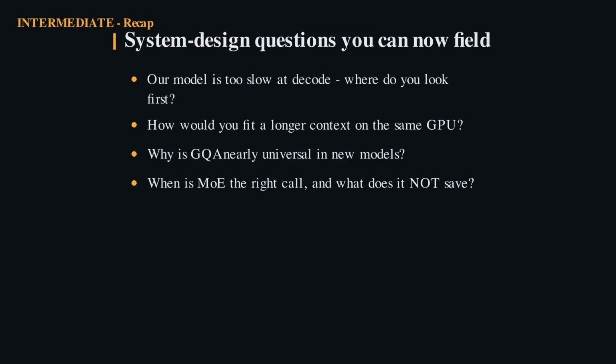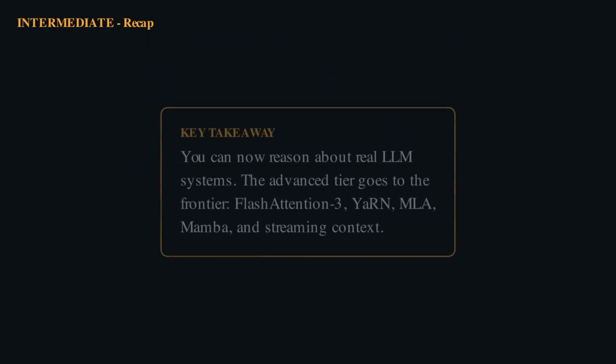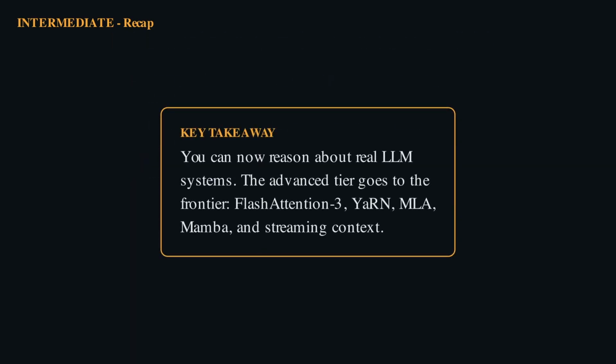The advanced tier now pushes every one of these ideas to its 2024 limit. You're now reasoning like an inference engineer. Next, we push each idea to its 2024 era limit. See you in the advanced tier.